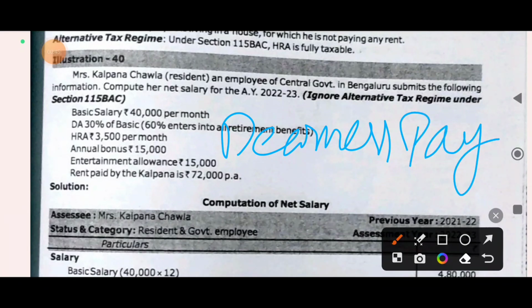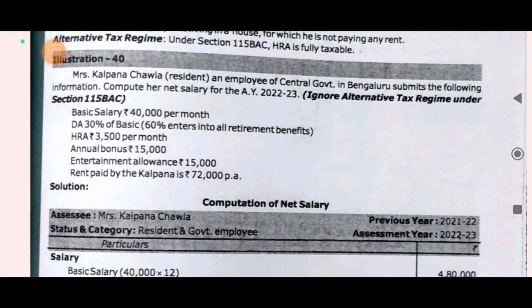Dearness pay is nothing but the DA which enters for retirement benefits. Let us discuss these points clearly in this video.